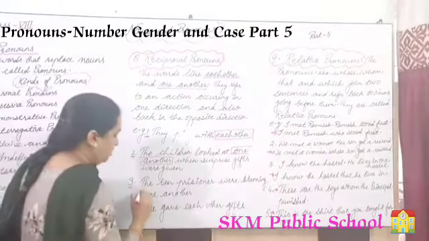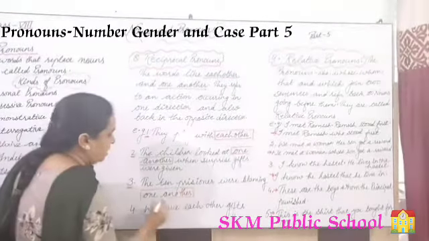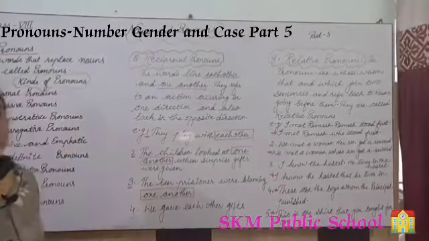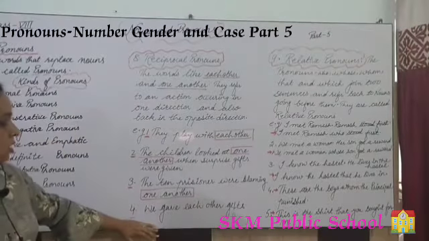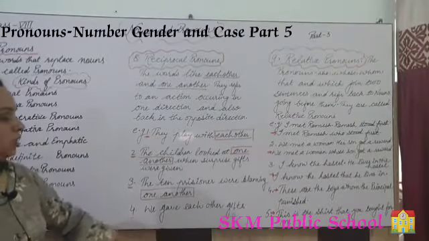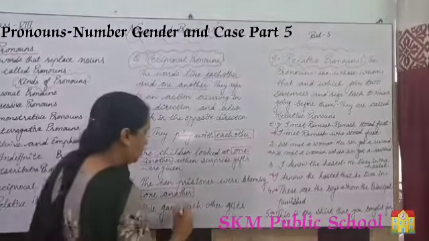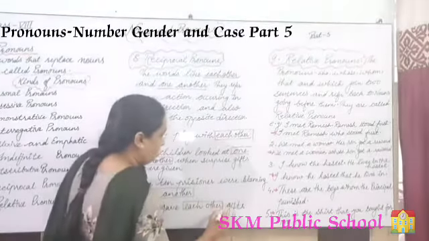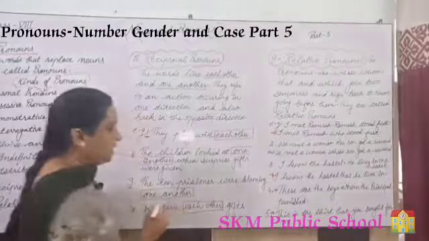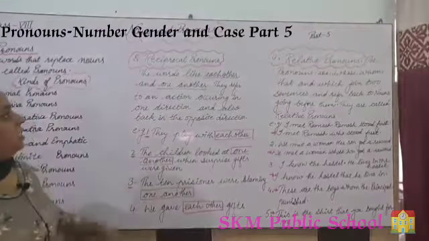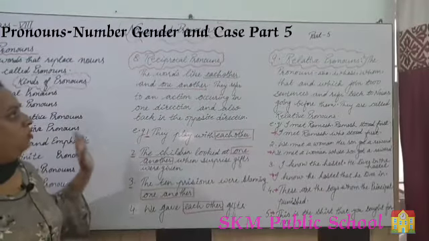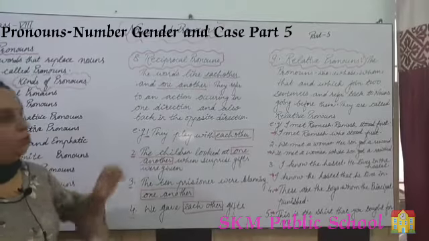Once again, it is one another. We gave each other gifts. This combination, each other, is working as a reciprocal pronoun, right?